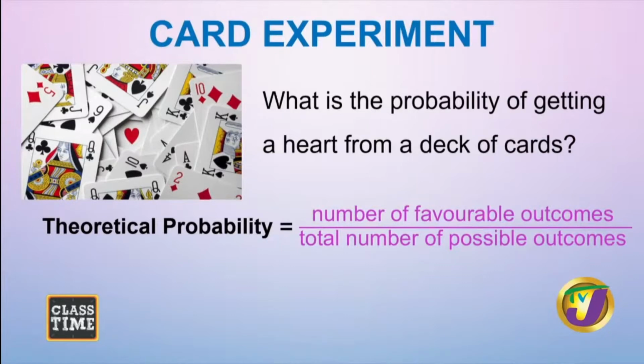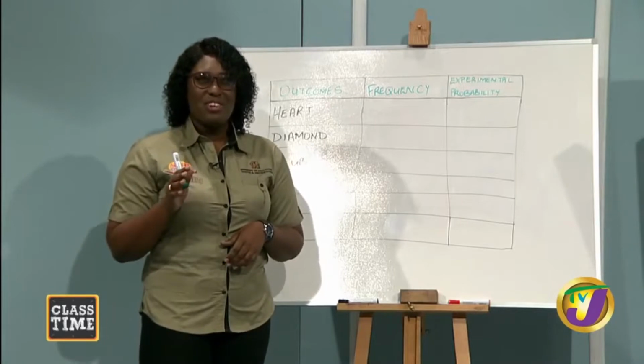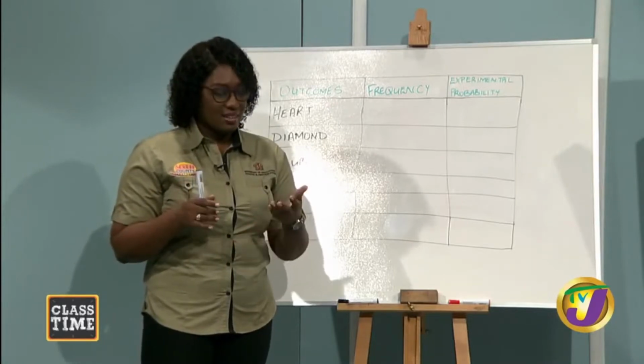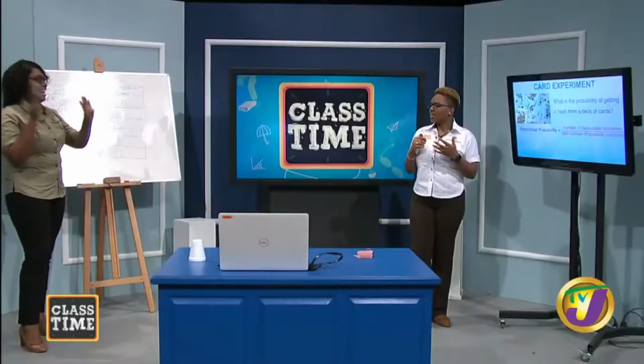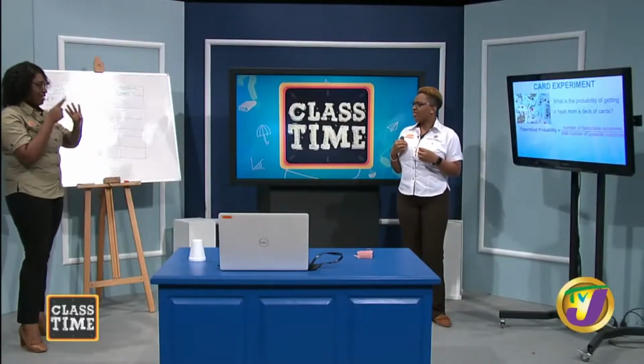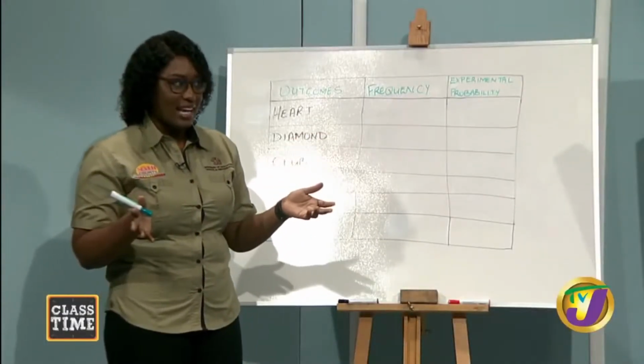Now, as we stated, you can determine the theoretical probability by the numerator being the number of favorable outcomes. So, we want to get a heart from a deck of cards. Brittany, how many favorable outcomes do we have there? All right. So in this case, in the deck of cards, I think we have 13 hearts. All right, let's count. Start from ace. We have 4 suits, don't we? We have spade, diamond, hearts, and clubs, right? Right, 4. And the card deck has what? 52, right? 52.